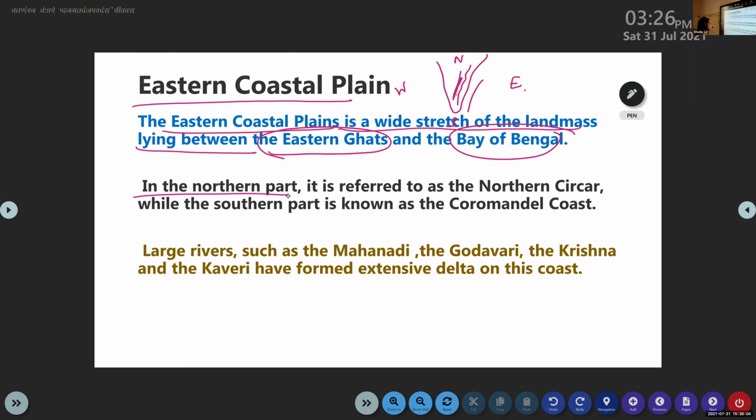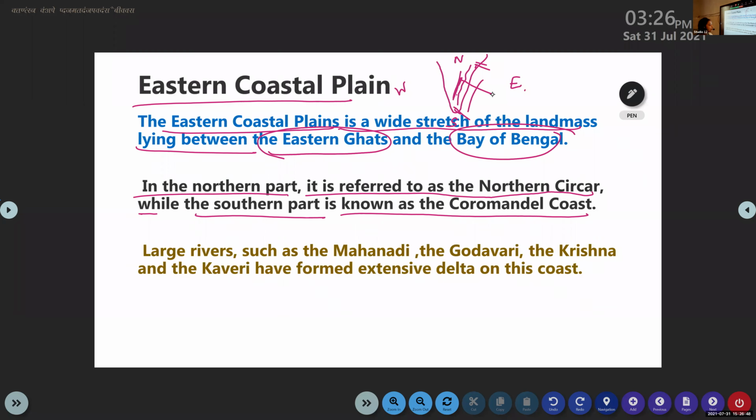In the northern part, it is referred to as Northern Sircar, while the southern part is known as the Coromandel Coast. So this area, from the river Mahanadi to the Nilgiri Hills, is divided into two portions. The northern part is known as Northern Sircar and the southern part is known as Coromandel Coast.